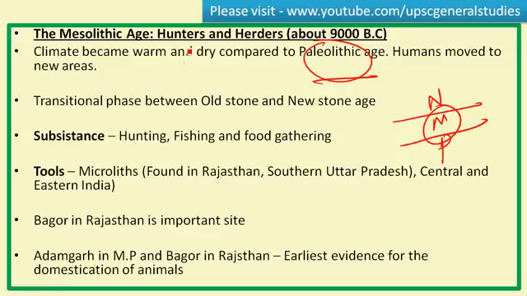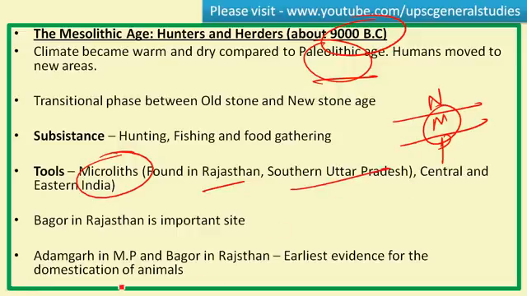So these people are also called hunters and herders. So Mesolithic age started during 9000 BC, and tools used are microliths. Micro means small, lith means stone. Microliths, small stones. Okay, and these are much refined when compared to the Paleolithic stone tools. And the sites are found in Rajasthan, southern UP, central and eastern India.